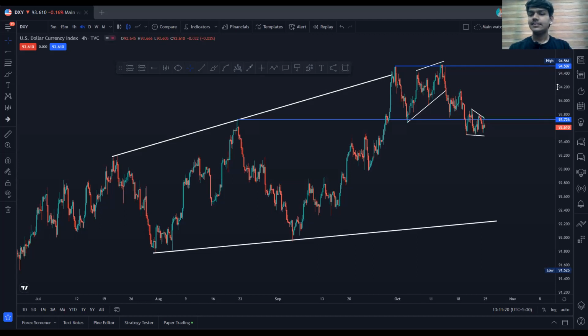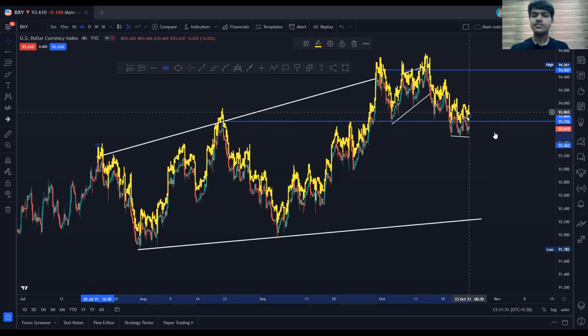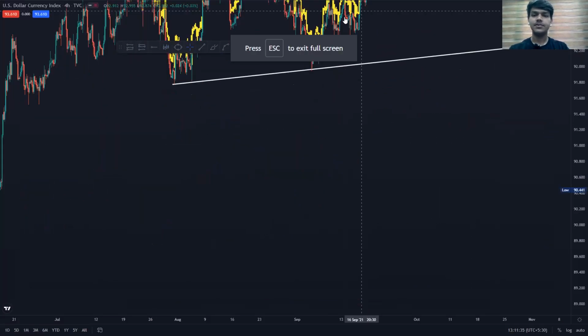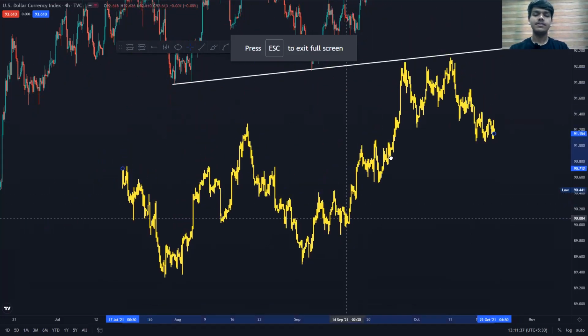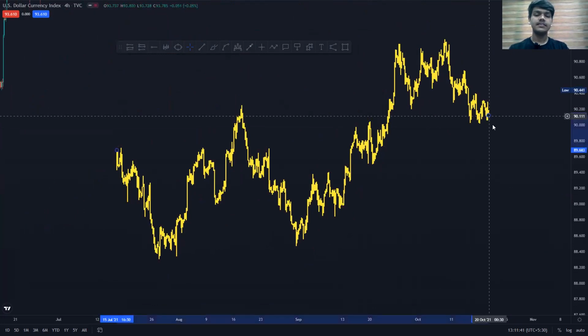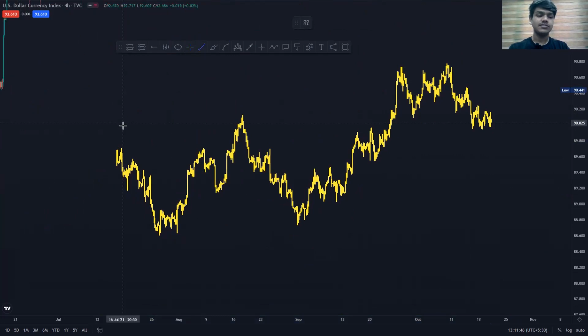You can see the chart on my screen, which is the DXY dollar index. The price action structure in the dollar index is very clear. If I look at this on the basis of structure, you can see this price action structure the dollar index was moving in. And this is the bar pattern you can use on your TradingView. We as traders use this very effectively to understand forecasting and how we have to look at the market conditions. So this is a very easy tool you can use to understand the price action structure perspective.